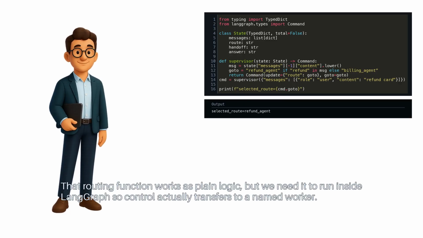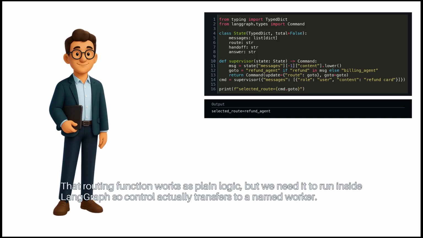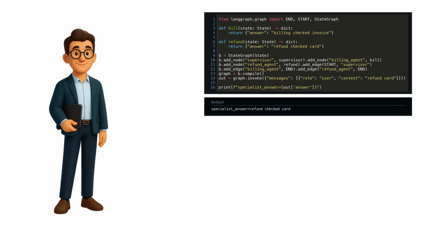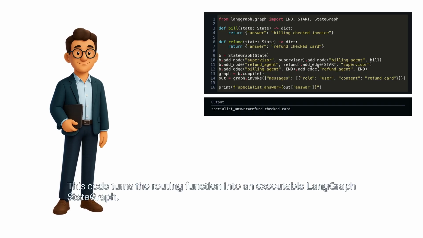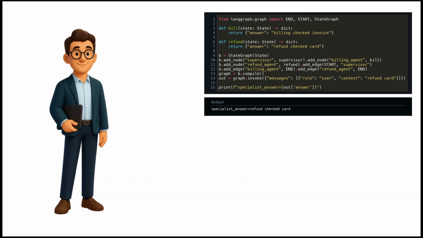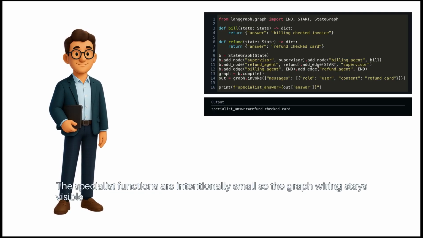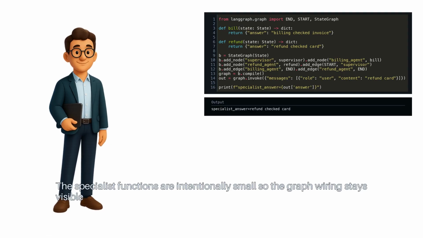That routing function works as plain logic, but we need it to run inside LangGraph, so control actually transfers to a named worker. This code turns the routing function into an executable LangGraph StateGraph. The supervisor node starts the run. Then Command sends control to the node named billing agent or refund agent. The specialist functions are intentionally small, so the graph wiring stays visible.